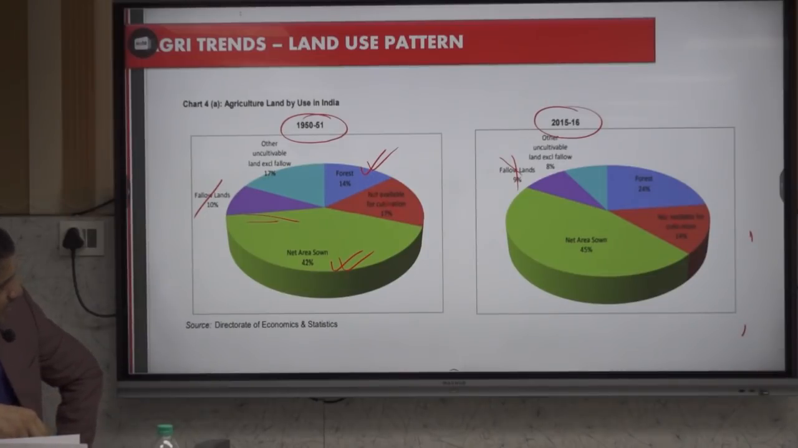And second is the net sown area. Net sown area has increased from 42% to 45%. Now when we know that these two have increased, the others have decreased, because land remains the same unless and until we take Pakistan. It's going to happen before 2024, something is going to happen.